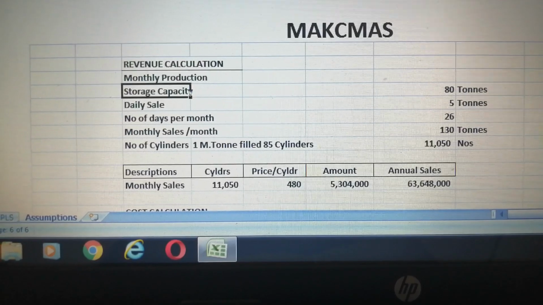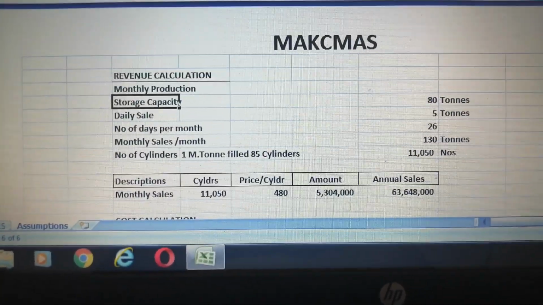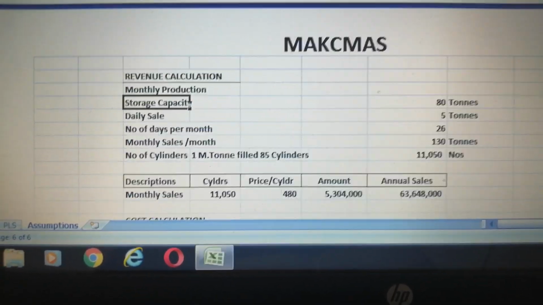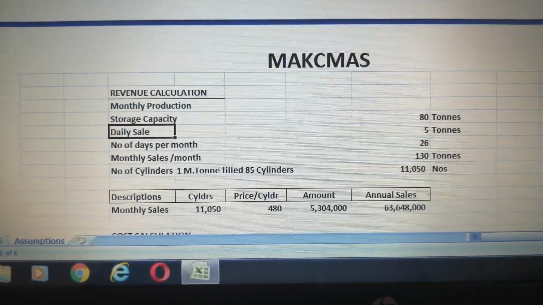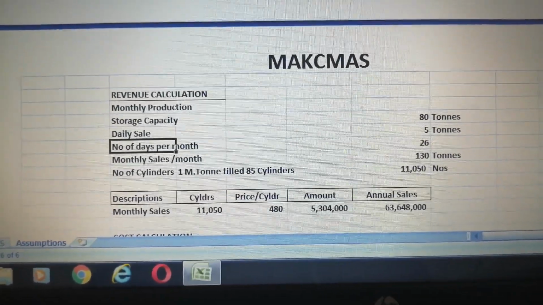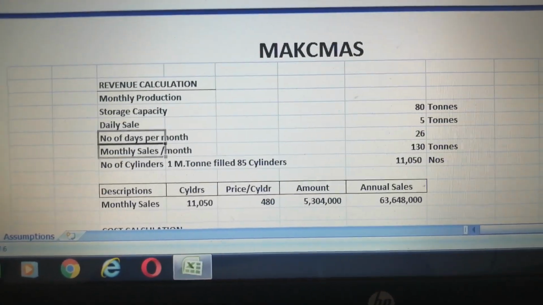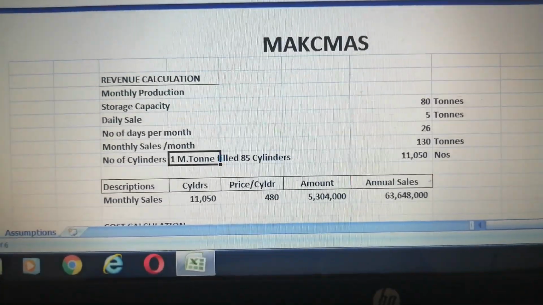Breakup is given above as the 50 tons one storage tank, and the other is 30 ton storage tank. Total comes to 80 tons. Daily sales 5 tons. Number of days per month 26 days. Monthly sales per month 130 tons, and number of cylinders 1 metric ton.